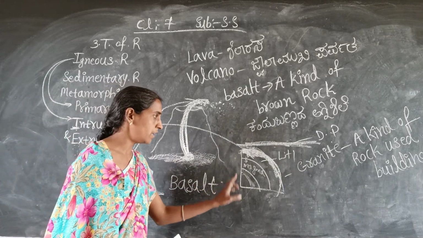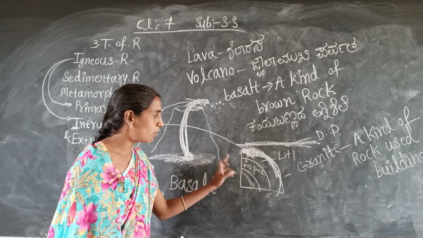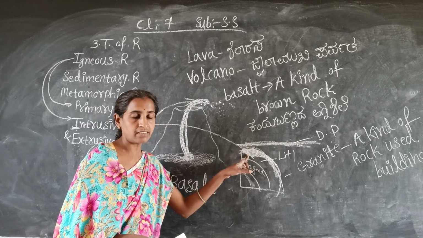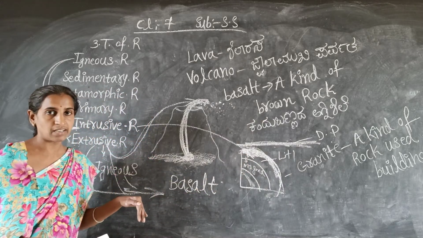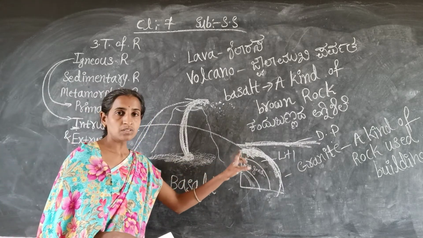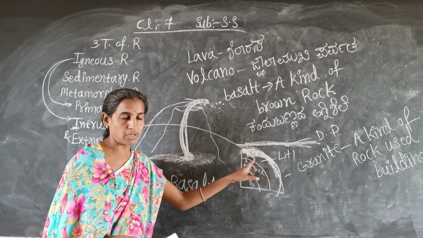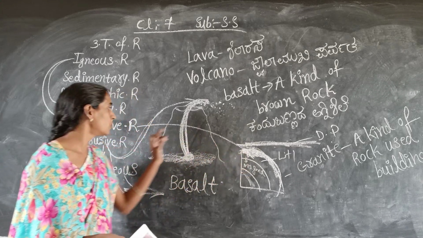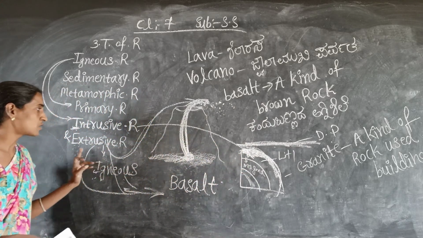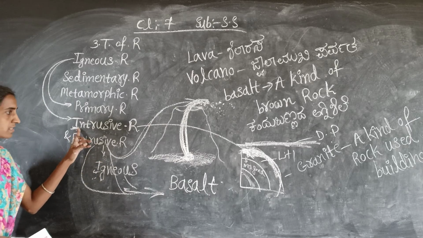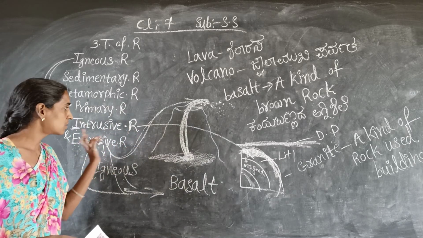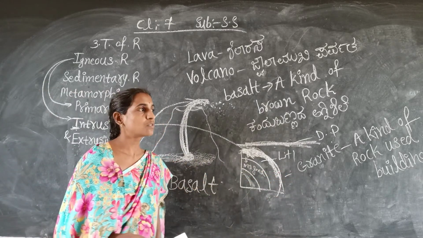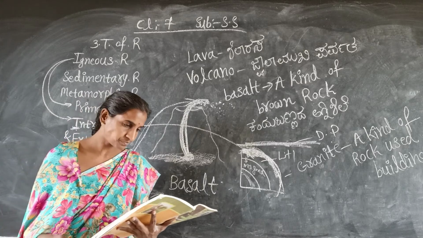Here I told you before, when the molten magma cools down deep inside the earth's crust, it becomes solid. So which rocks are formed at that time? Some solid rocks are formed. Those rocks are called intrusive igneous rock. The best example of intrusive igneous rock is granite. These are all points you have to remember here.